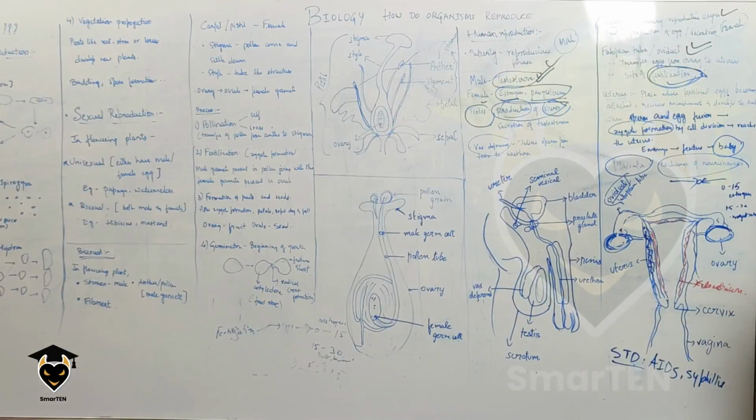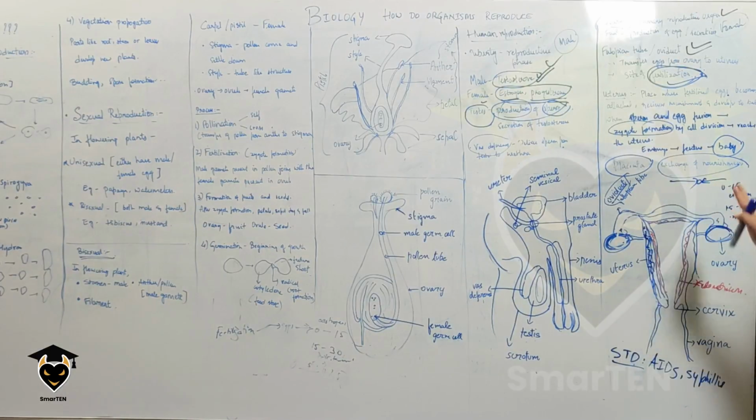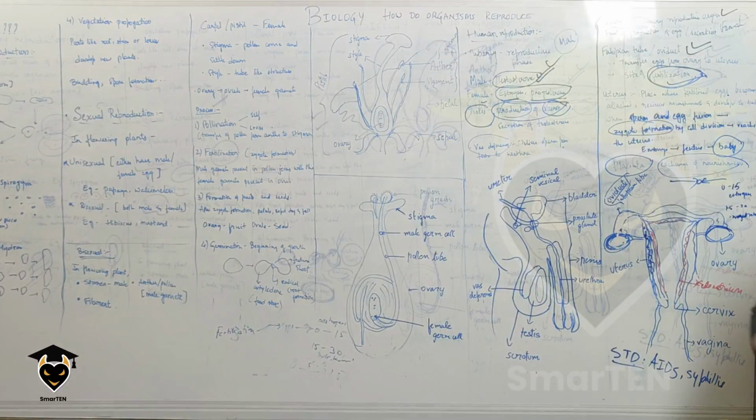Now that we have learned how human reproduction happens, there are also sexually transmitted diseases, which are caused during sexual intercourse. They are nothing but AIDS and syphilis. AIDS is caused by a viral infection, whereas syphilis is a bacterial infection.